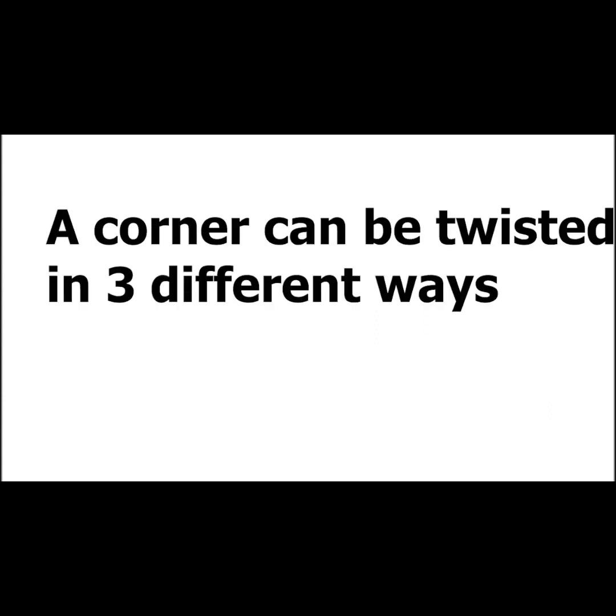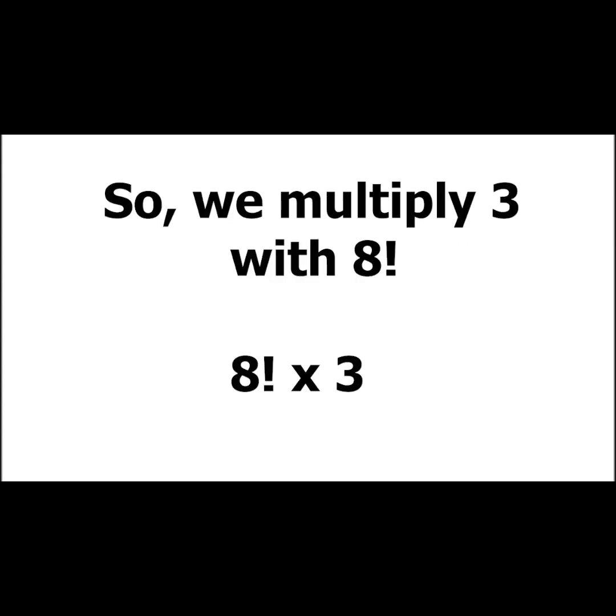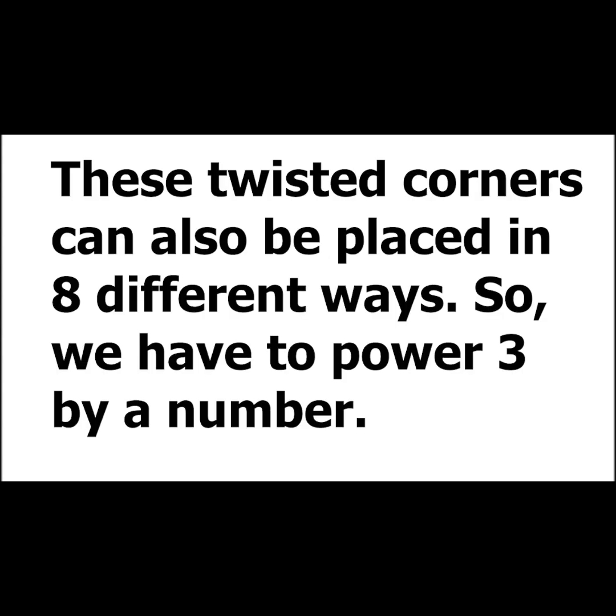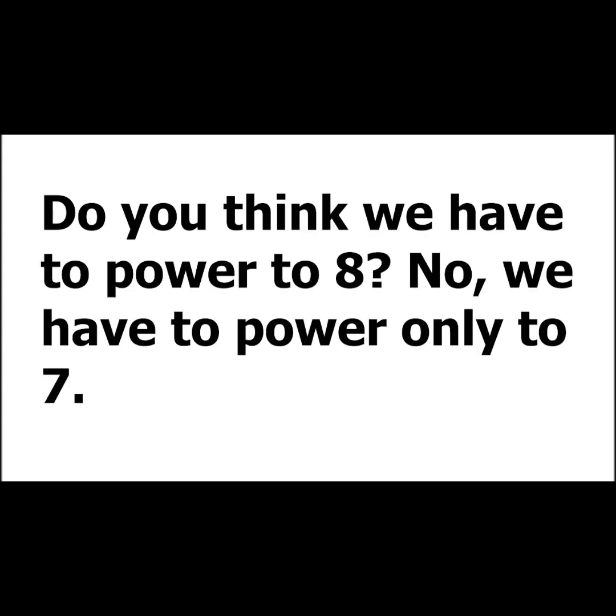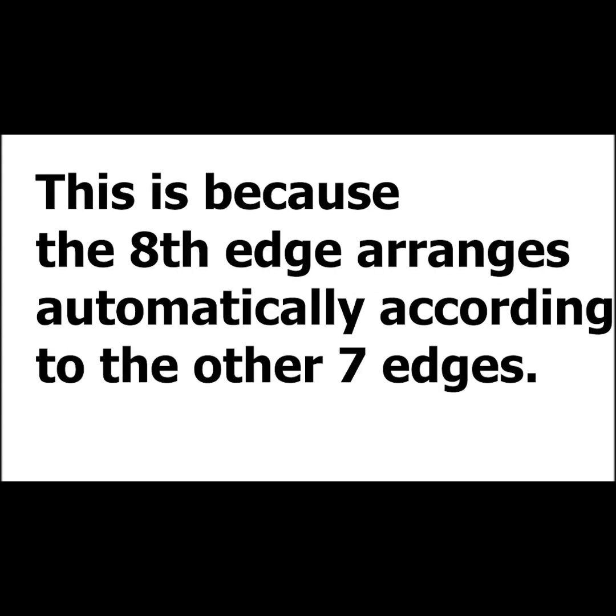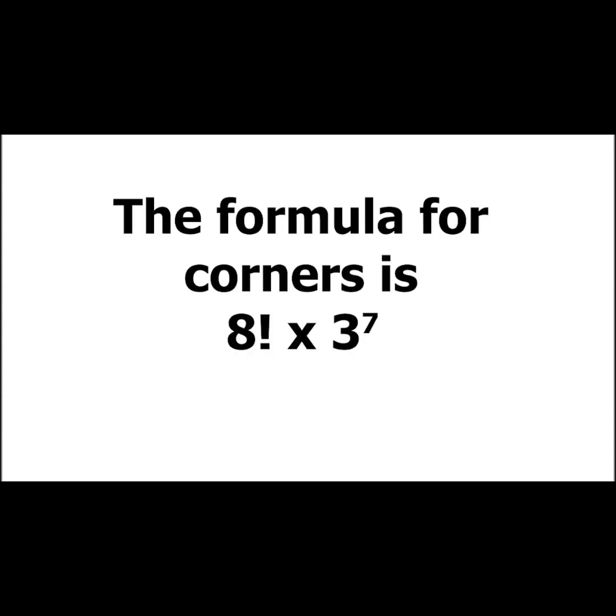Now, a corner can be twisted in 3 different positions. So, we multiply 8 factorial with 3. So, these 8 corners can be twisted and placed in 8 different ways, but we are powering to only 7, because the 8th corner automatically arranges depending on the other corners. So, our corner formula is 8 factorial multiplied by 3 to the power of 7.